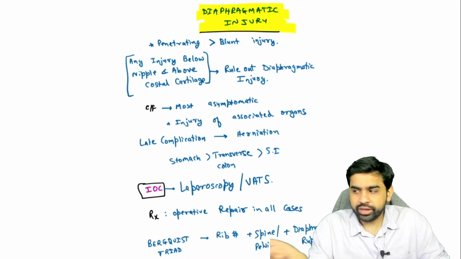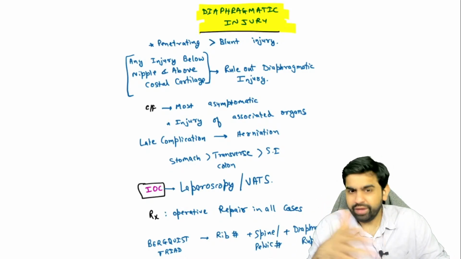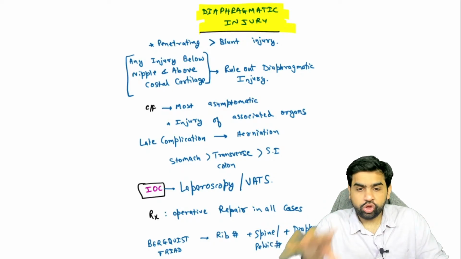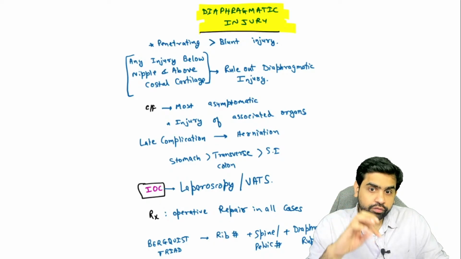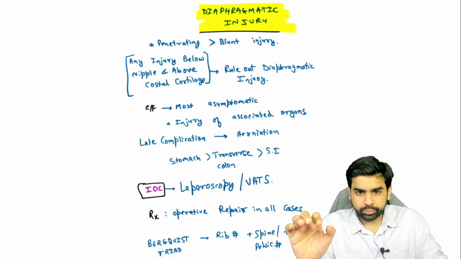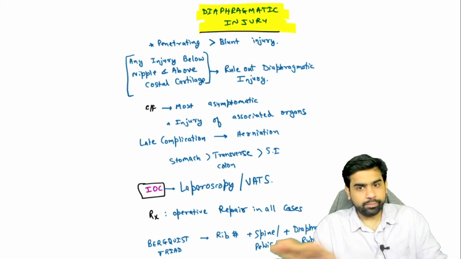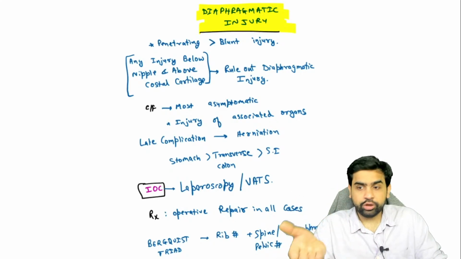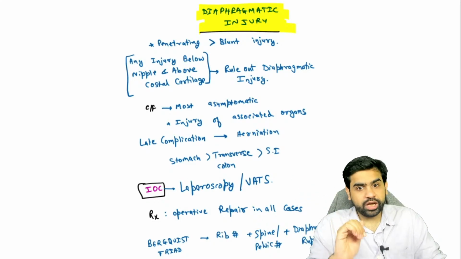Now, let's assume that somebody has come with a penetrating trauma. Every time, you're going to suspect a diaphragmatic injury. Before that, let's talk about presentation. Most patients with a diaphragmatic injury are going to come to you asymptomatic. They are not going to have any respiratory distress or anything like that. When they come to you, they are absolutely asymptomatic, having a penetrating injury. Now, how will you suspect that these patients have a diaphragmatic injury or not?